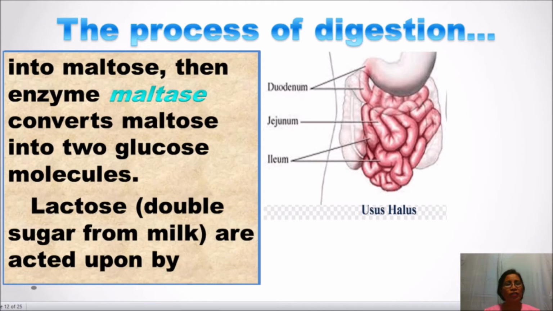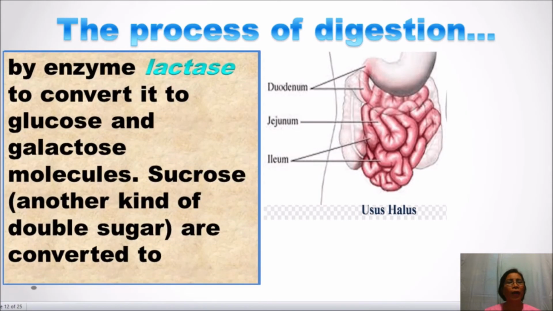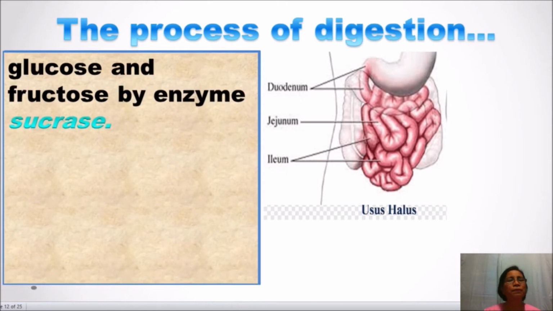Lactose, which is a double sugar from milk, is acted upon by enzyme lactase to convert it to glucose and galactose molecules. Sucrose is converted to glucose and fructose by enzyme sucrase.